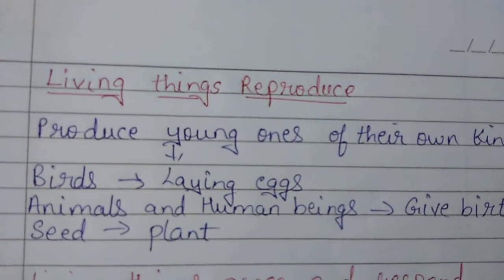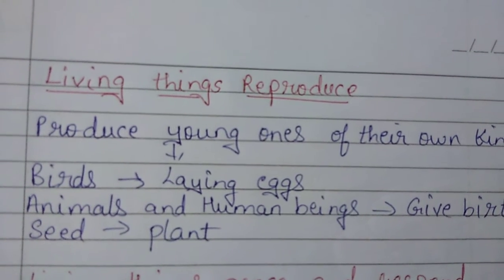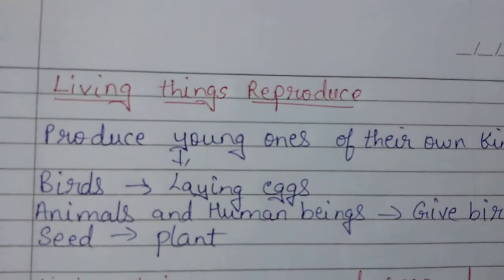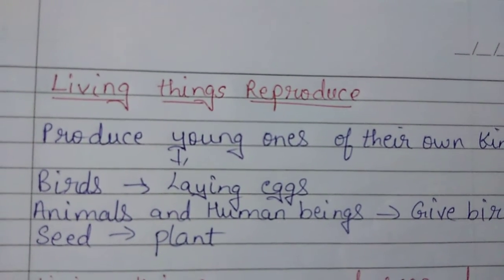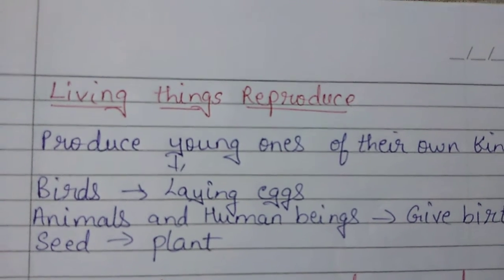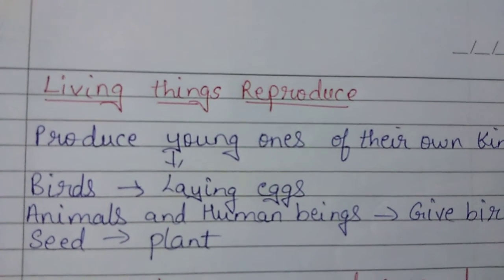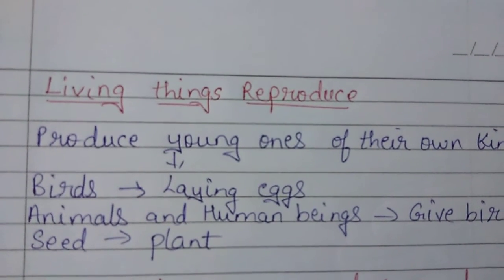Now plants also reproduce through seeds. What happens when we sow a seed? That seed grows into a plant, right? So plants also reproduce through seeds.